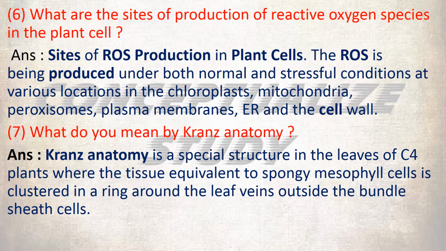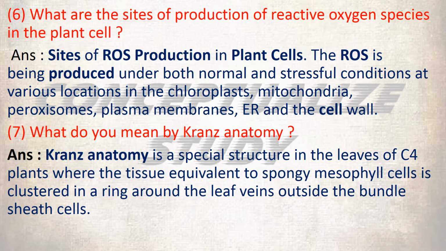Here is the question number 6. What are the sites of production of reactive oxygen species in the plant cell? Sites of ROS production in plant cells. ROS are produced under both normal and stressful conditions at various locations: the chloroplast, mitochondria, peroxisomes, plasma membranes, endoplasmic reticulum and the cell wall.